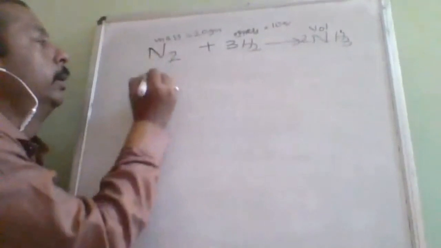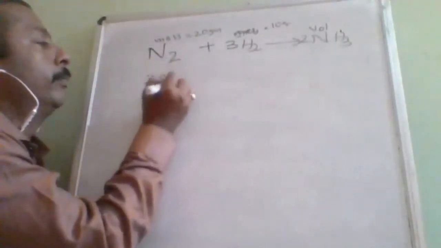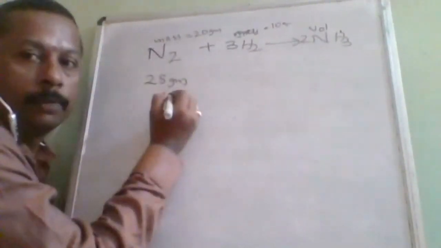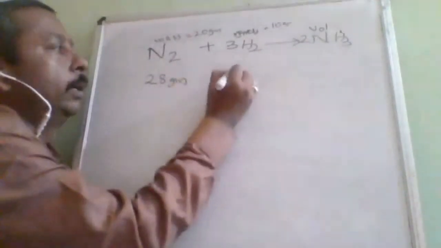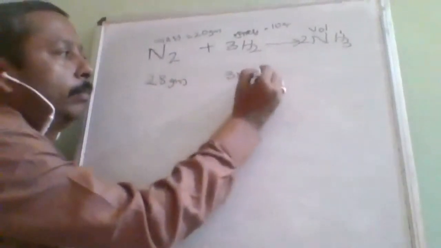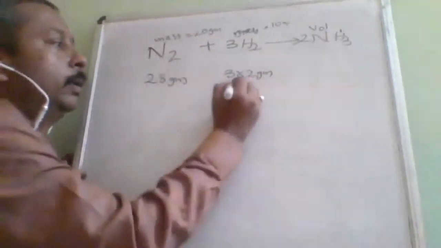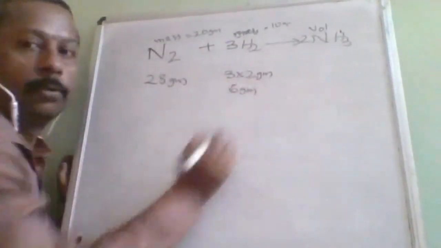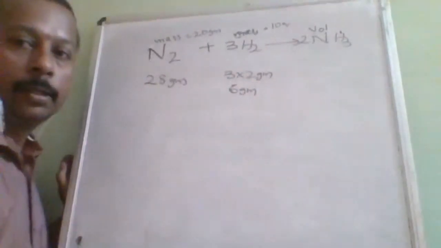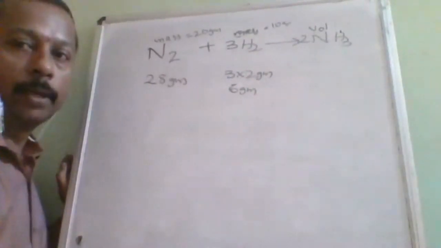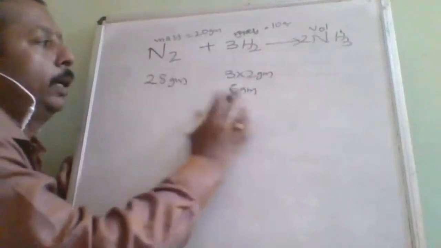Okay. So here 28 grams of nitrogen requires 3 into 2 grams, that is 6 grams of hydrogen. Okay. So 28 and 6 grams.